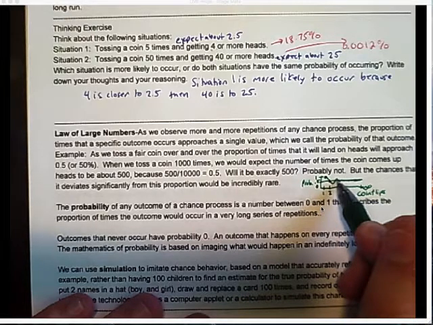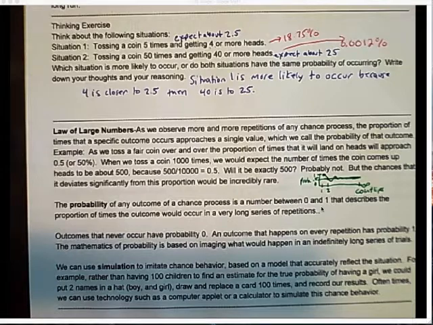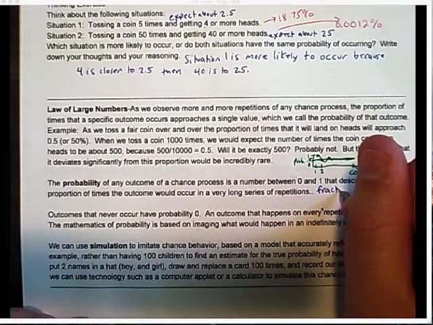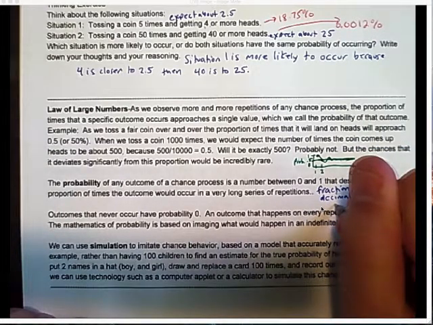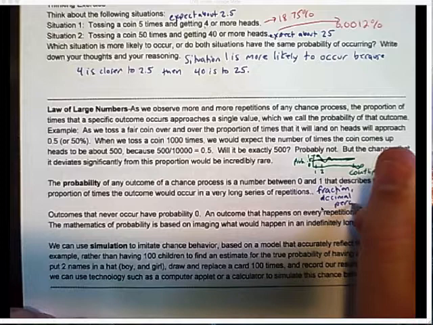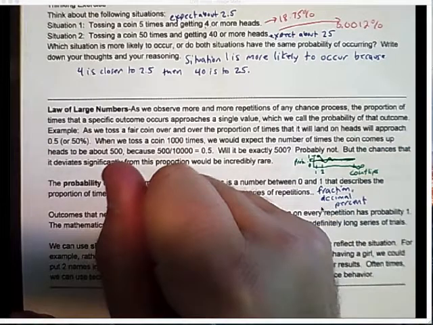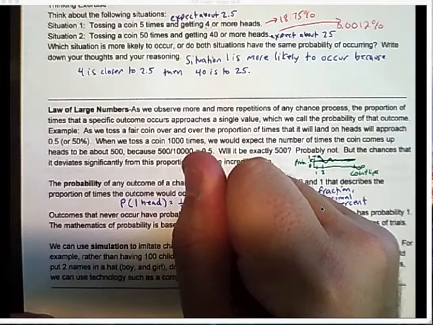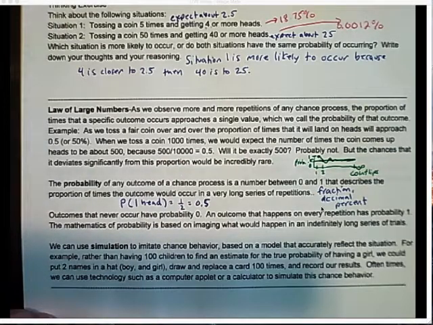So let's talk about a few specific laws of probability. All right, the probability of any outcome always has to be a number between 0 and 1, and we can express it as a fraction, as a decimal, or as a percent. Okay. So for instance, the probability that I get one head, I can express as a fraction, as 1/2. I can express it as a decimal, 0.50, or I can express it as a percent, 50%.